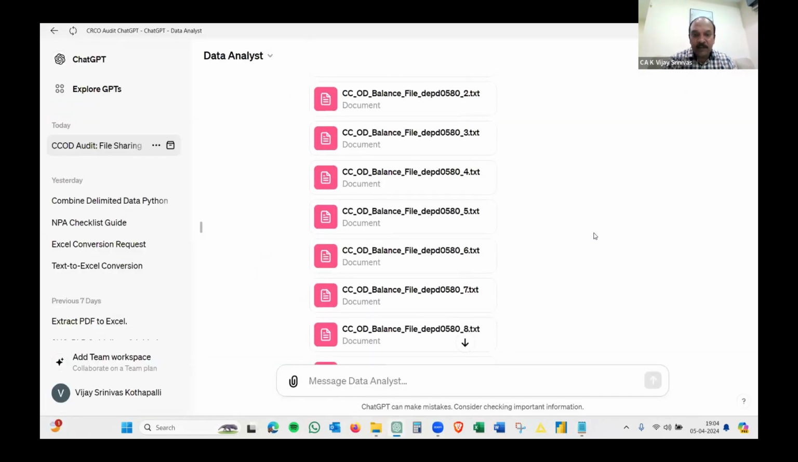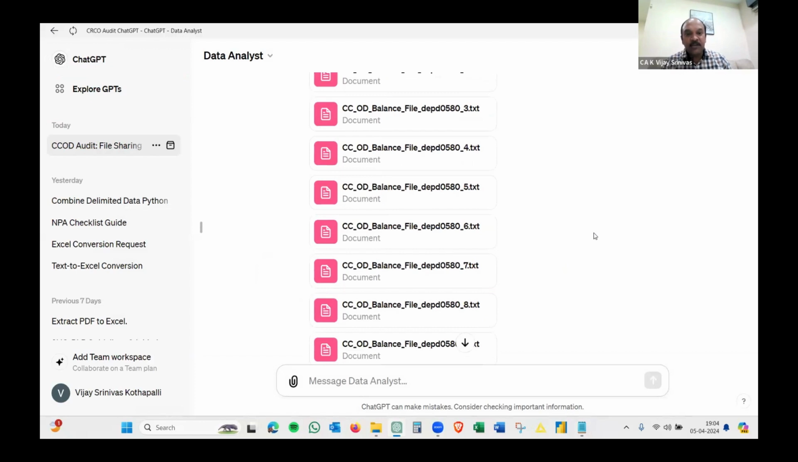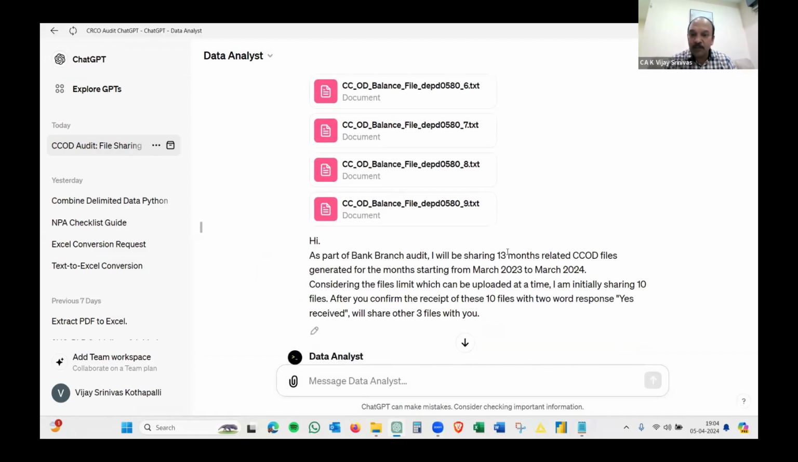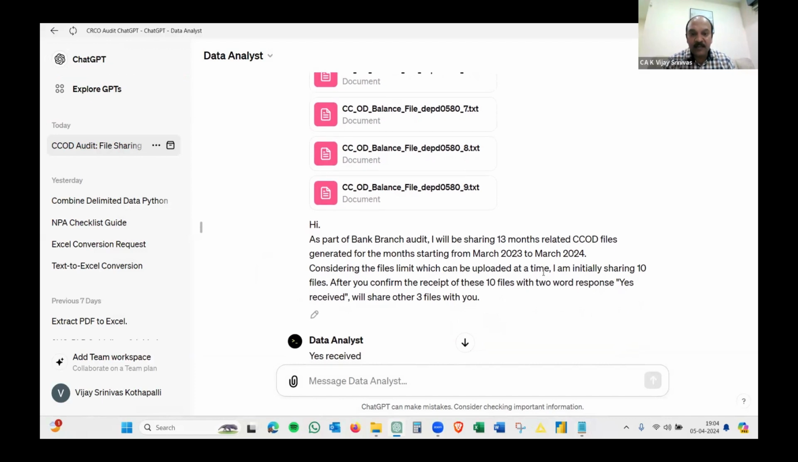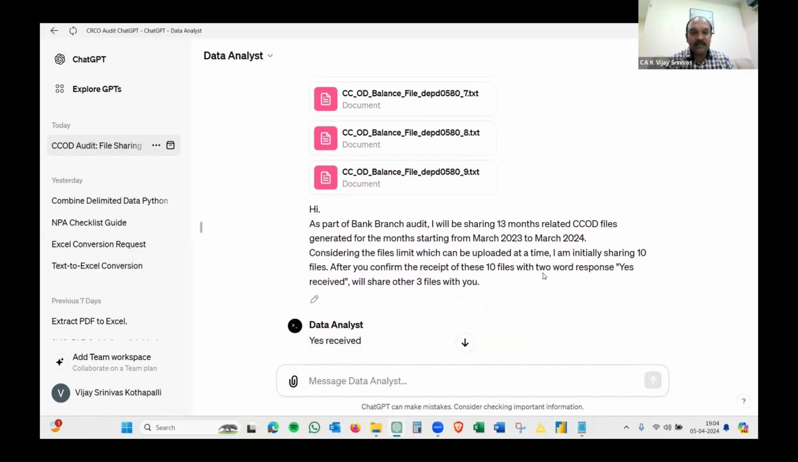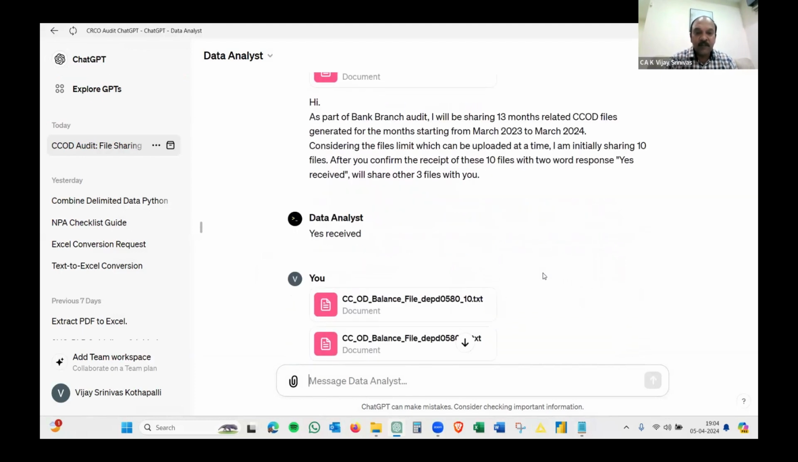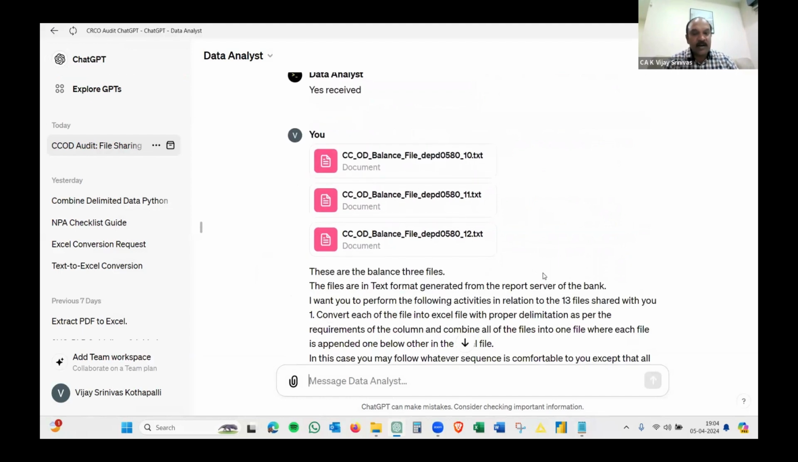Here, before I drop in, you need to understand that there is a limitation: I can upload at a time 10 files, not more than that. So I said, okay, I'm going to upload these 13 months, but considering the limitation on files, I'm going to upload only 10 files. Once you receive, just confirm as yes received. Don't give any brief description about the files. Then I'll share 3 files. I said, okay, yes, received. Then I shared the rest of the 3 files and then started communicating.